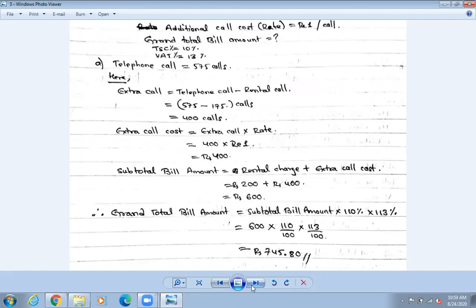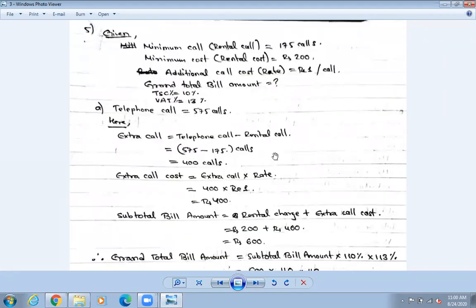No, sir. Okay. So look at number 6. The question is same, right? The minimum charge for 175 calls is 200 rupees. If the charge for each additional call is rupee 1, find the bill amount including, just 10 minutes left. Okay, so the bill amount including 10% TSC and adding 13% VAT, that means the same question. You can see the same question.